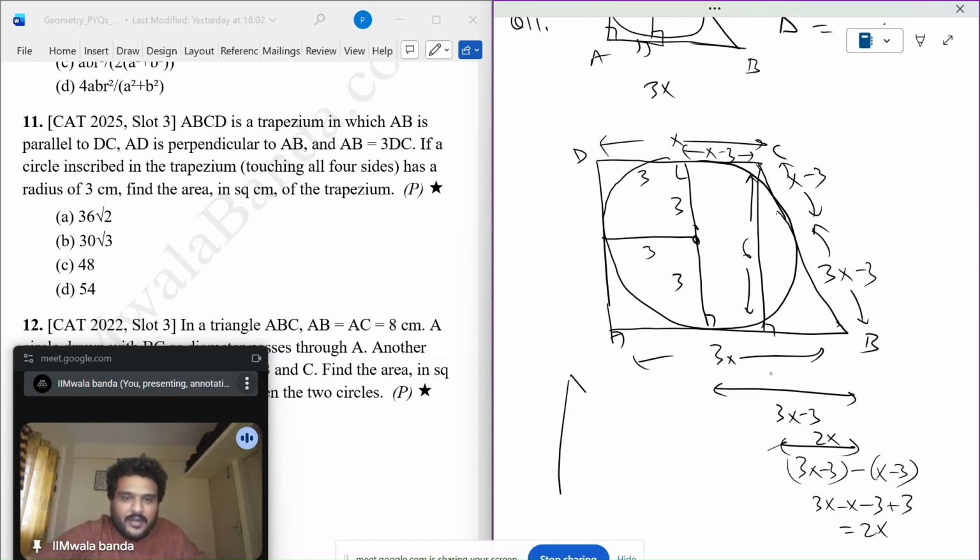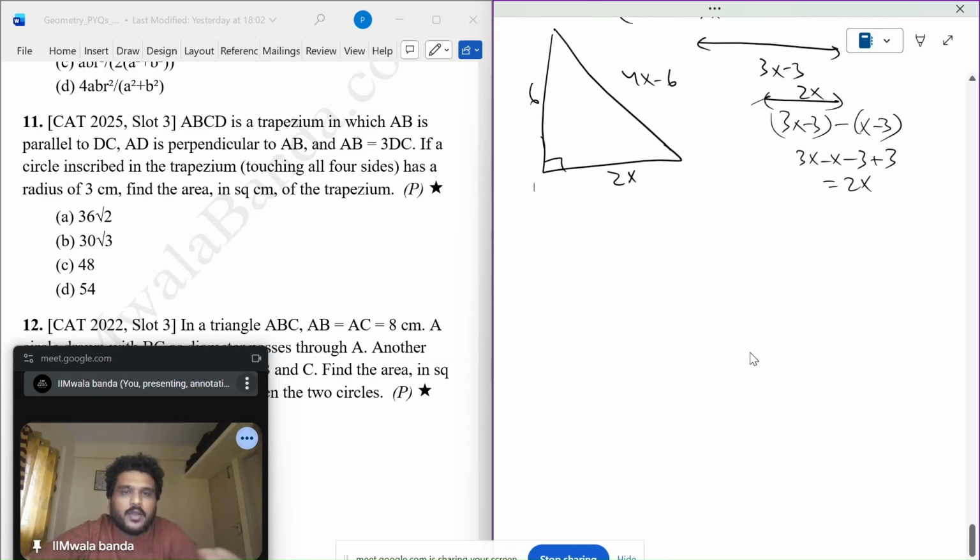So now if you look at this triangle, this is 4x minus 6. This is 2x. This is 6. Let's put Pythagoras theorem. Can I say 36 plus 4x square is 4x minus 6 whole square? Or can I take 4 common? Yeah. 9, 18, 27, 36.